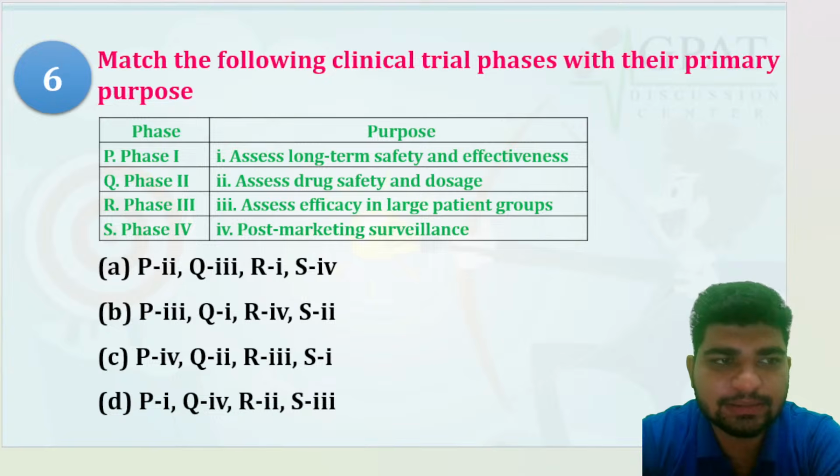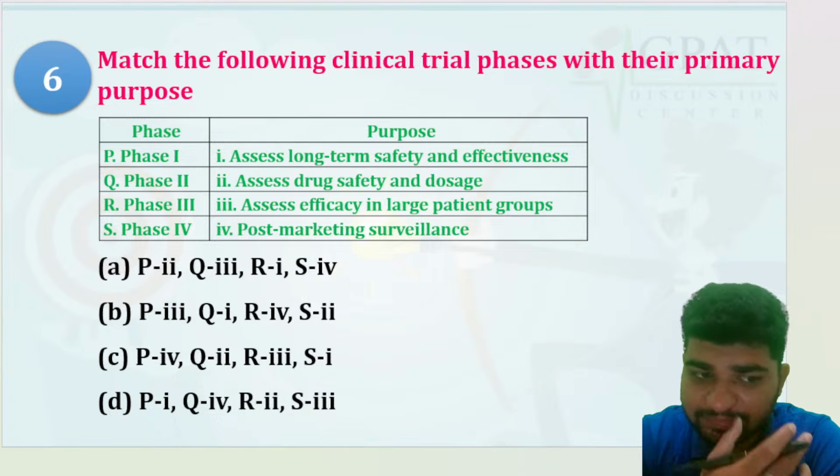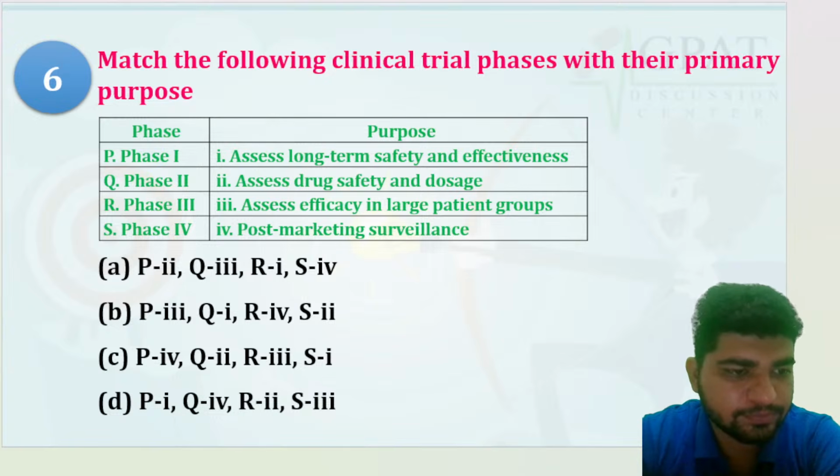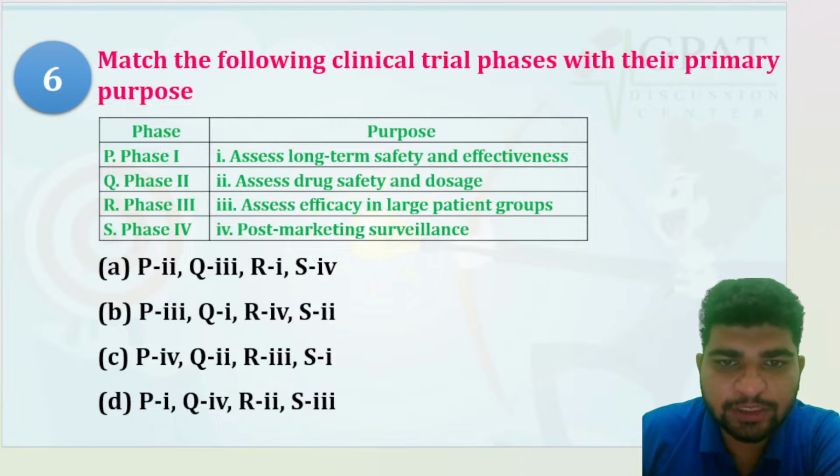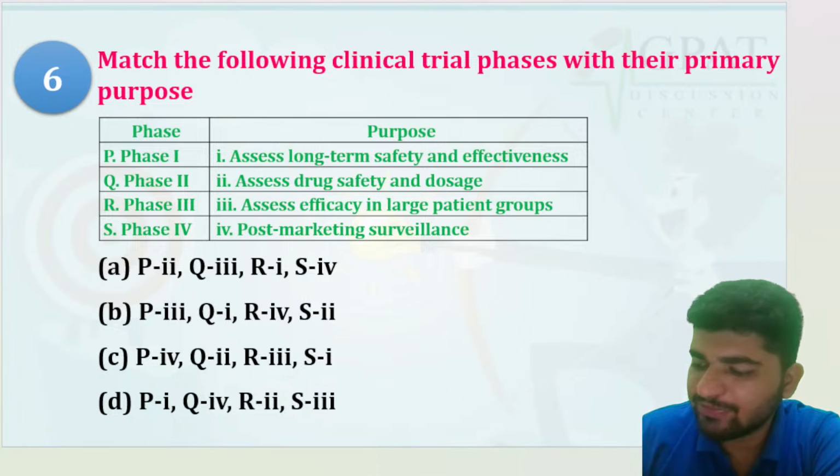What would be the right answer in the sixth? Let's see. Phase 1 is for safety. Phase 2 is for effectiveness. Phase 3, large patient groups. Phase 4, post-marketing surveillance. One of the easiest ways to crack this question is